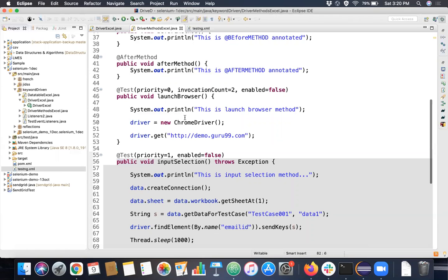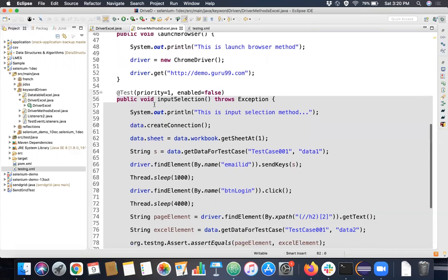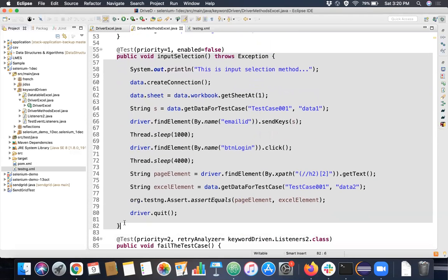But what's the main drawback is, for example, let's say this input selection test step that you wanted to use in that 100 test cases comes in some 20-25 test cases. Right? Now, you have to just copy this code and paste it in each and every class that you're going to create. So there is a lot of duplication of the code when you are trying to use this kind of framework.